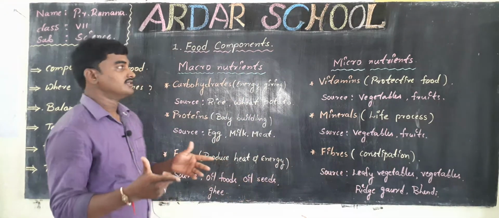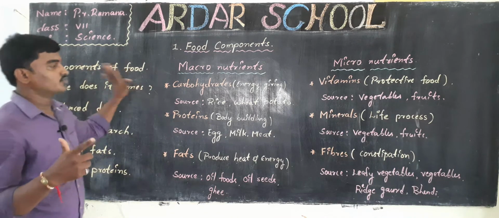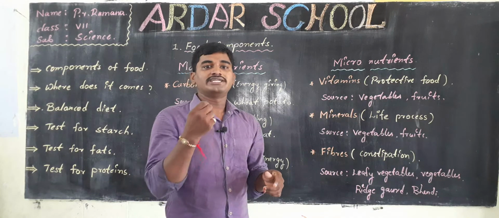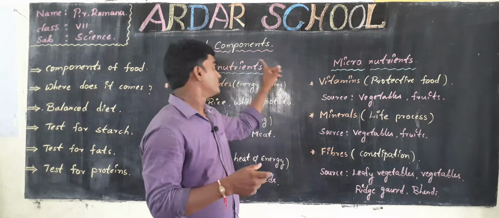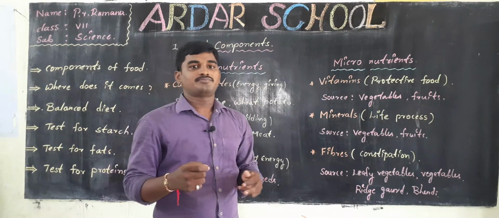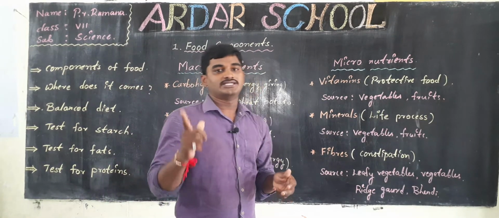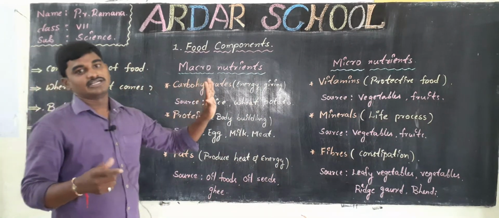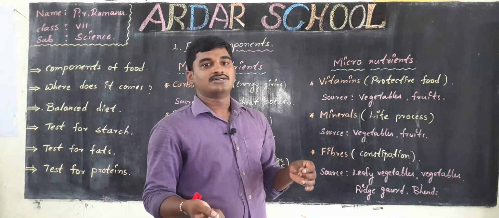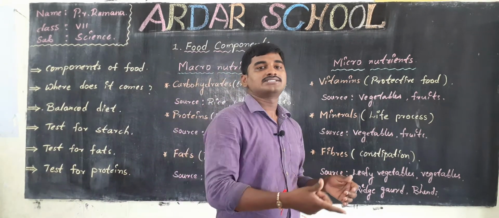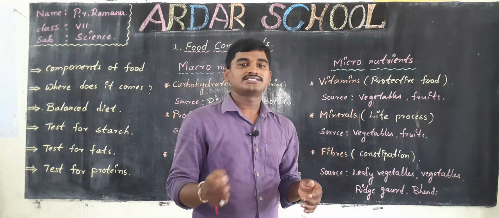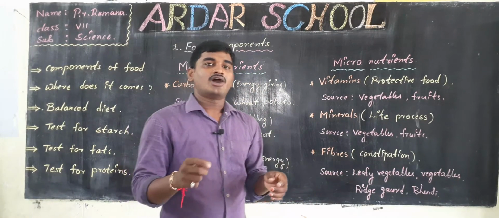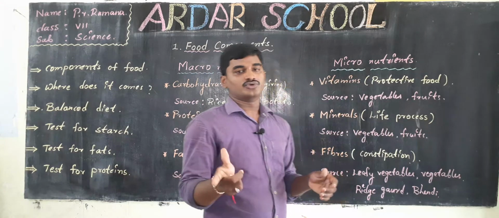We know the components of food. What is the meaning of component? The ingredients which are in food are called components. They are also called nutrients. So where does it come from? In our previous classes we learned that food comes from plants and animals. Plants and animals depend on one another for food.